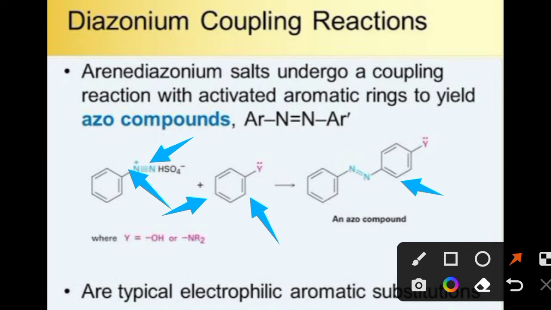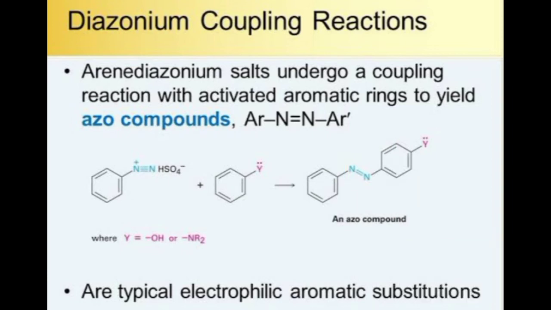That means hydrogen of the para position is given out and the nitrogen of that diazonium ion gets joined to the carbon of the other compound at the para position. This para position is according to the electron donating group present in this compound. In such a way, there is formation of this azo linkage. Here again the value of Y may be OH or NH2 or NR2.